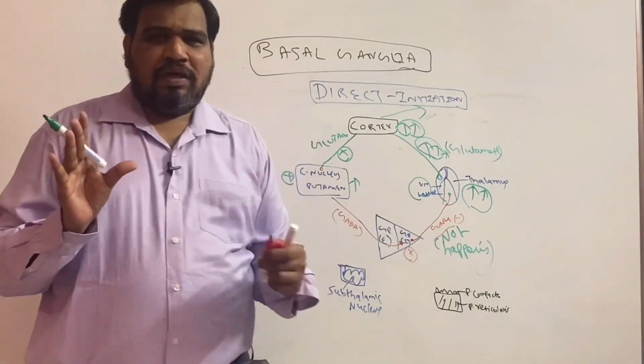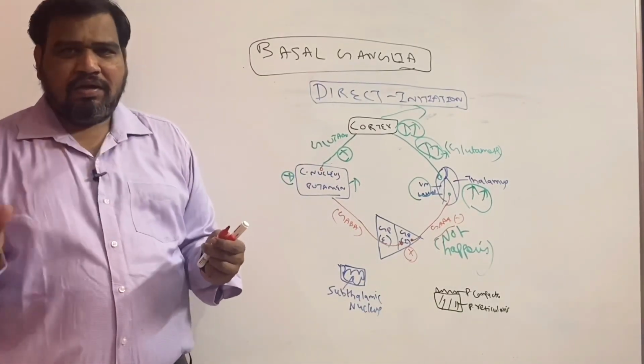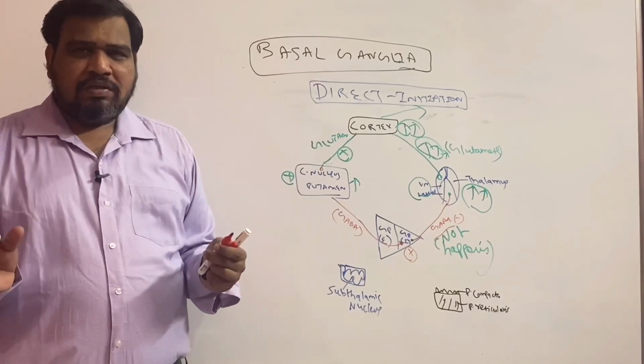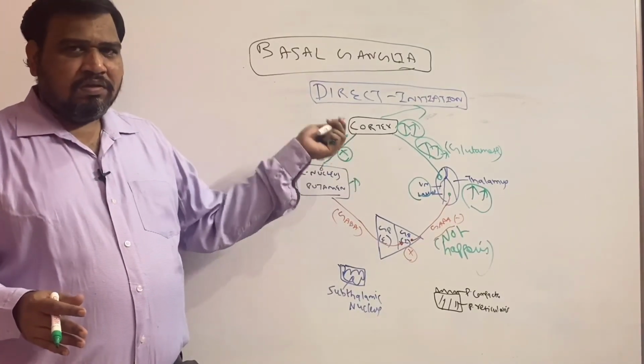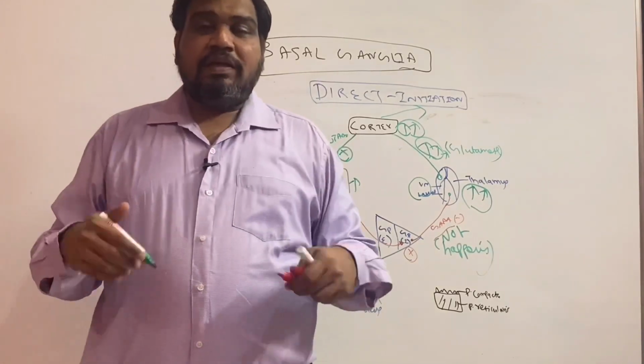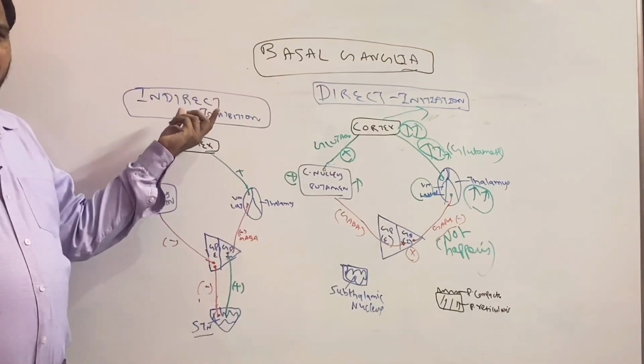This will also be increased, and this also is increased, which helps in initiation of movement. That's how the basal ganglia, one of the functions is planning and programming of movements, and I explained one of the actions, that is initiation of movements. Now I will discuss the indirect pathway.